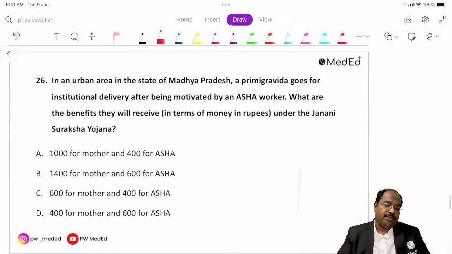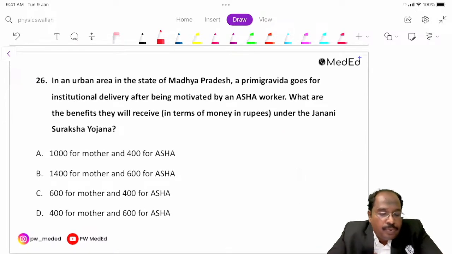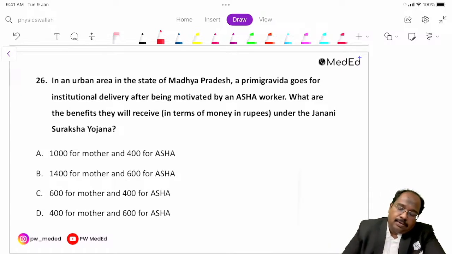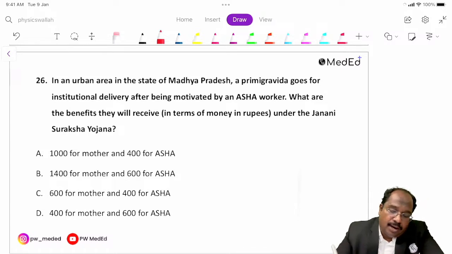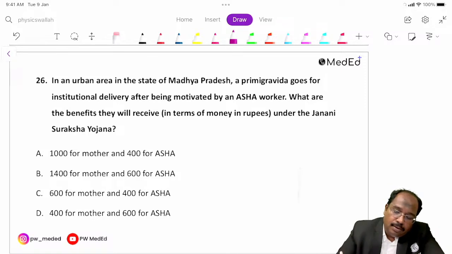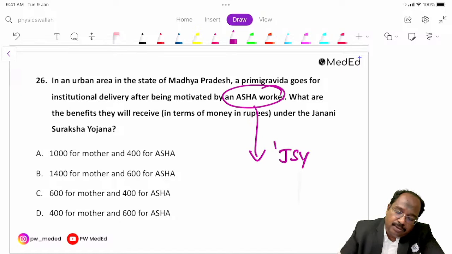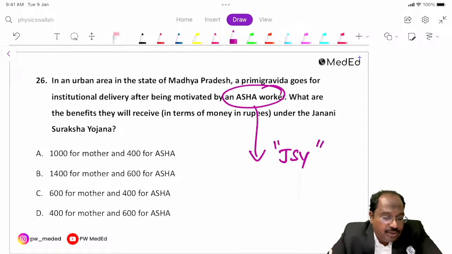Okay. What is the answer? This is last year's NEET question. What is the answer for this question? We will learn about ASHA. She is part of JSY, Janani Suraksha Yojana. What is the purpose of JSY? JSY is to promote institutional delivery by providing a cash incentive to the mother.